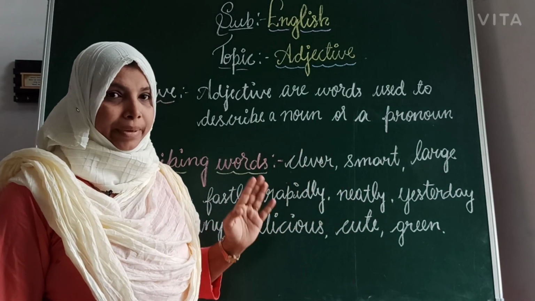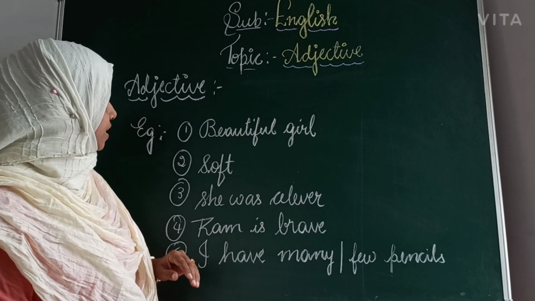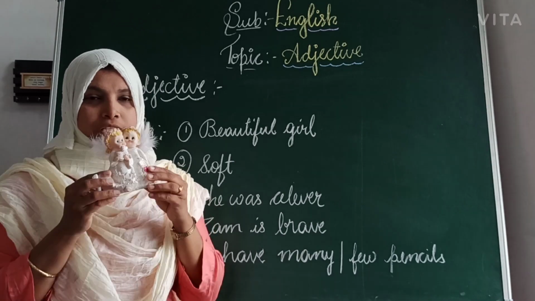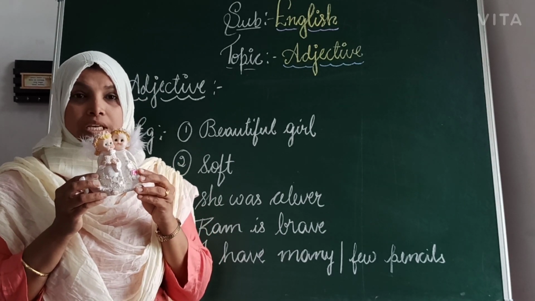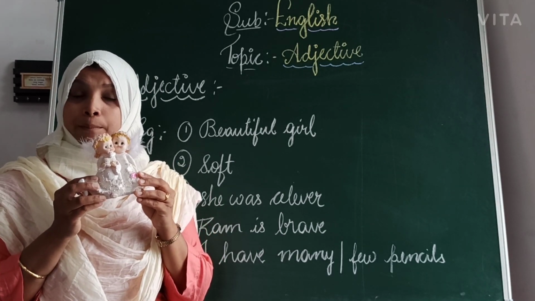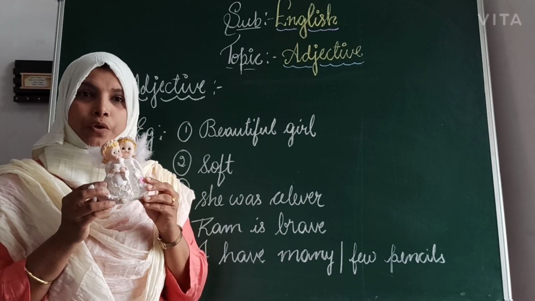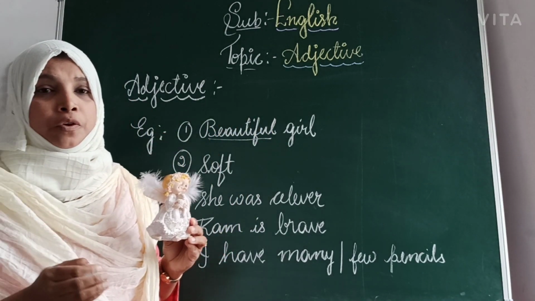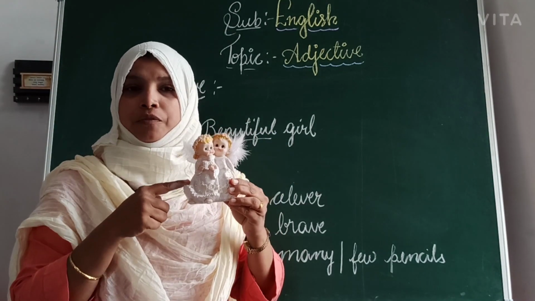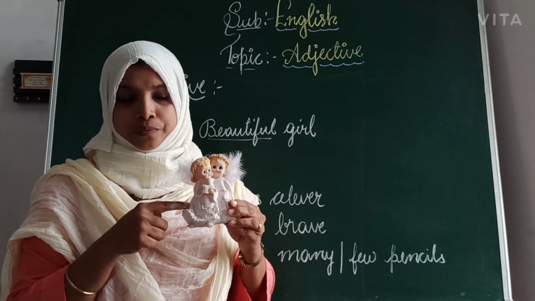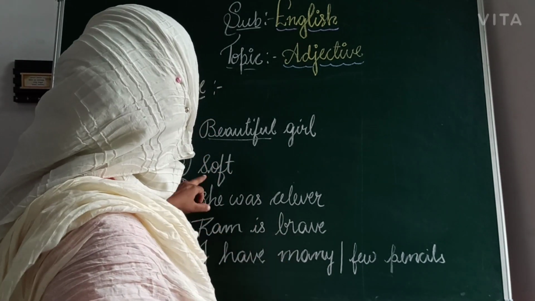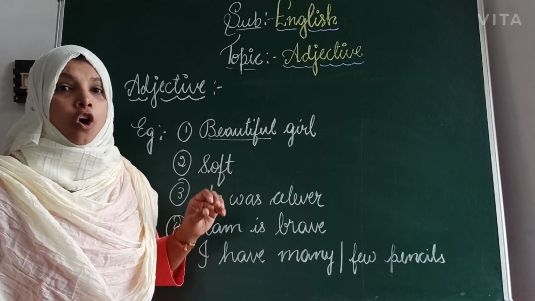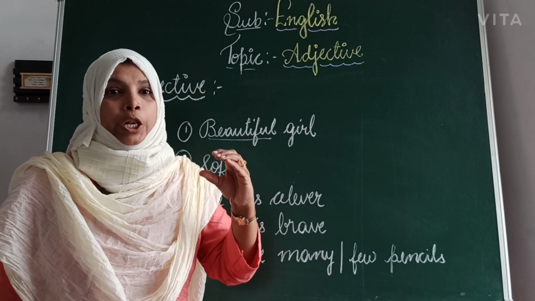Okay, let's see some more examples of adjectives. Beautiful girl. You can see, I'm having two dolls. These two dolls are very beautiful. Which is the adjective? The adjective is beautiful. Here, beautiful describes the look of the girl. This is an adjective. The next one is soft pillow. Soft describes the softness, the feel of the pillow.